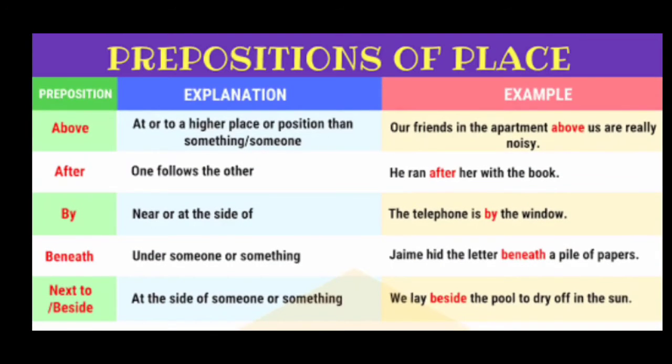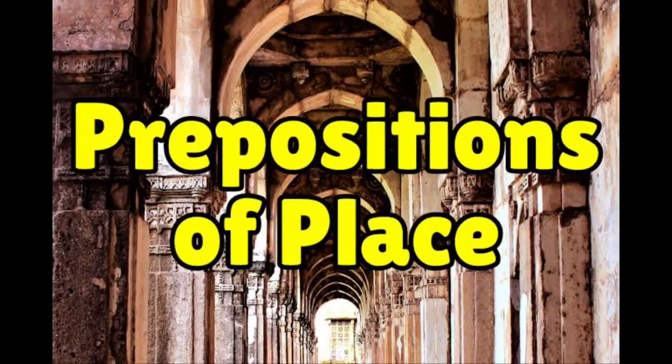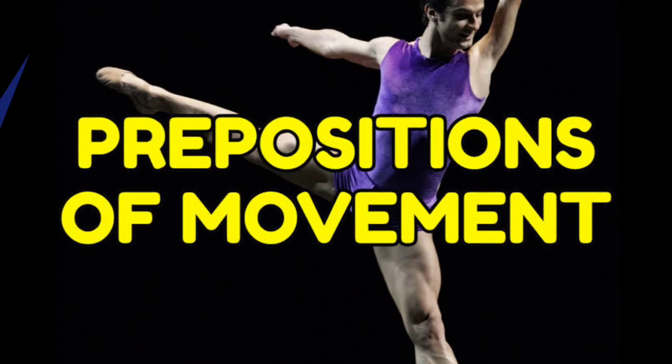So now we have seen more examples about the preposition of place. That's all from the examples, children, about the preposition of place. Let's move on to preposition of movement.